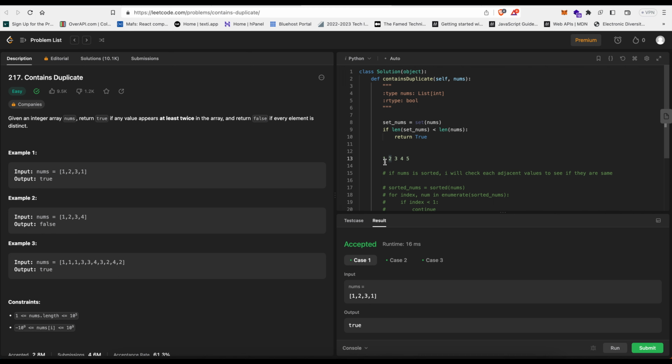If they are the same as 2 and the list is sorted, then there's definitely a duplicate. So for example, we can have 1, 1, 2, 3, 3. So like this is sorted, so from ascending order. So 1, the next number is also 1, so already you get it, that it's a duplicate. And then when you get to 3, and then the next number is also 3 again, then you know that it's a duplicate.